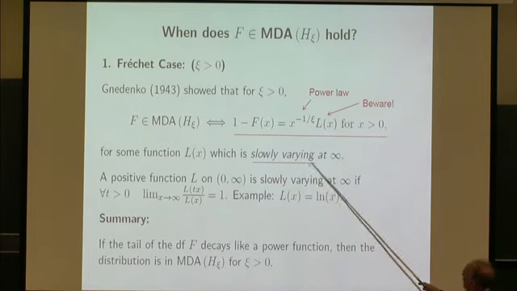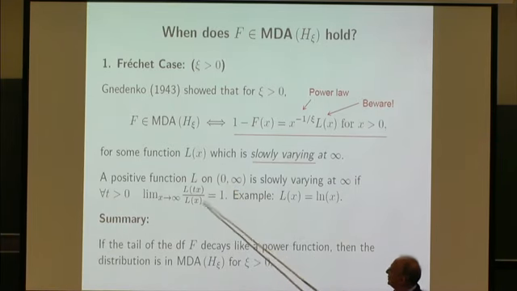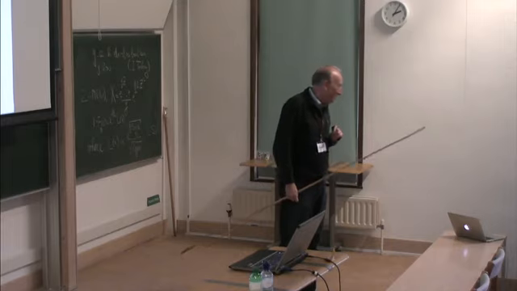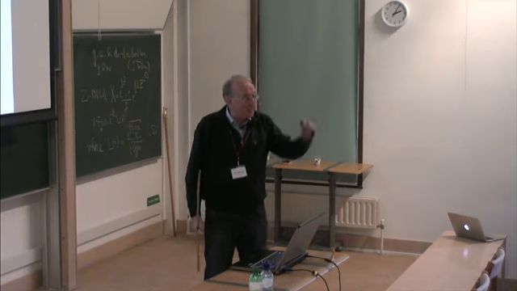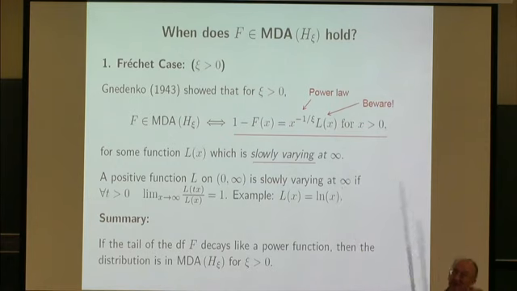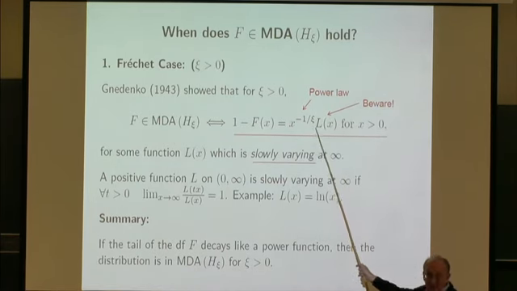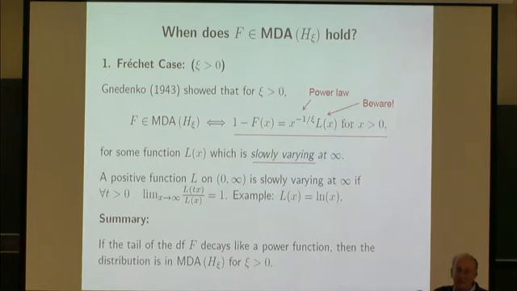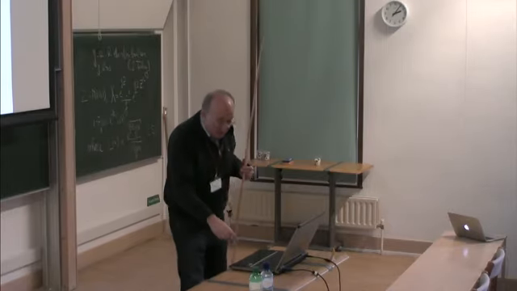Now the slowly varying function L is a measurable function that has the property that L(tx) over L(x) goes to 1 if x goes to infinity, for all t. That is crucial. That's pure mathematics now. The whole mathematical approximation, also underlying Leadbetter, holds if and only if I have underlying data that satisfies this precise mathematical definition. It's power tail-like with the power tail you're trying to get at, but you can wiggle around it by a slowly varying function. This can be log functions, for instance. And this is making life difficult.